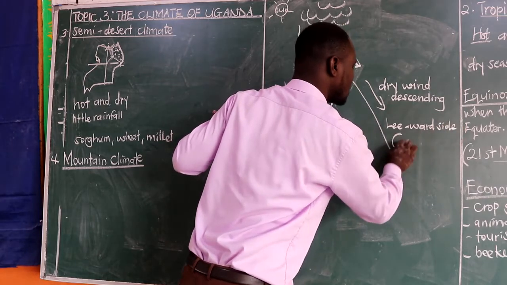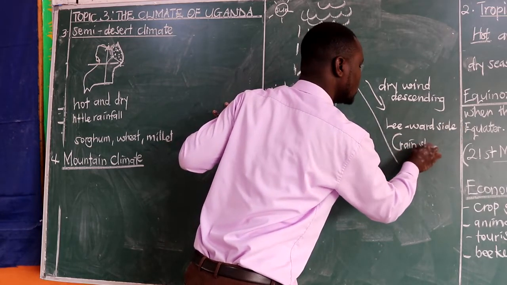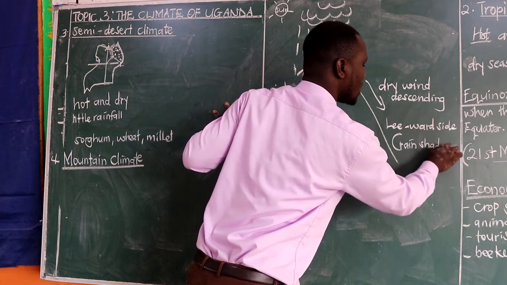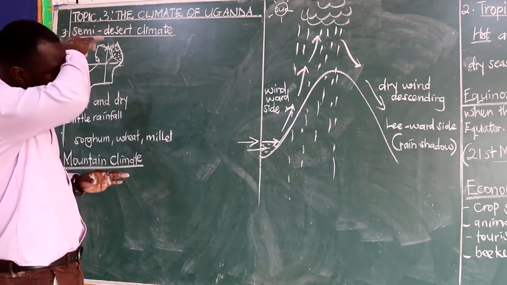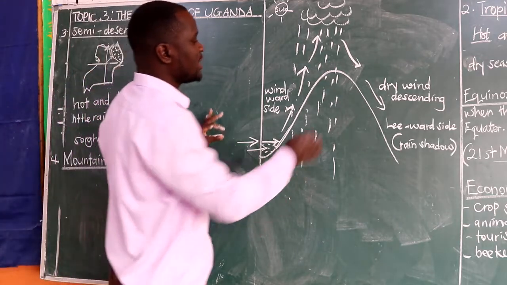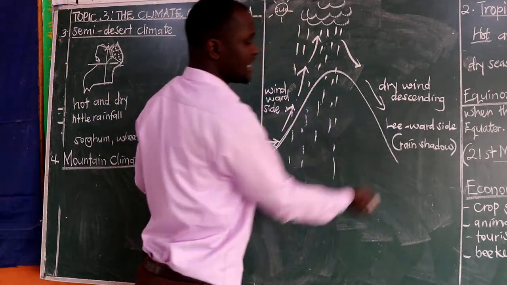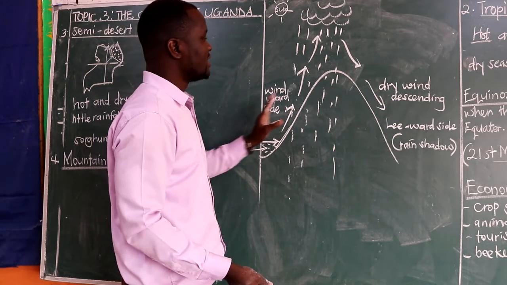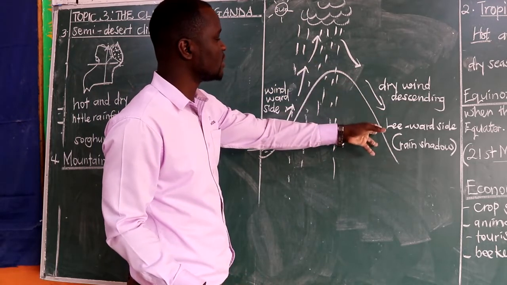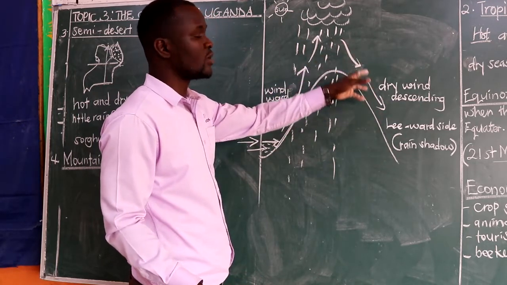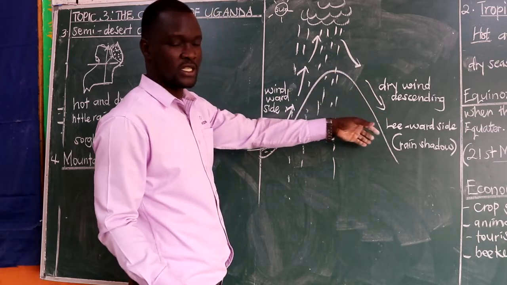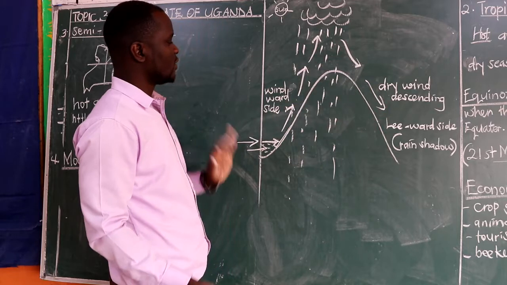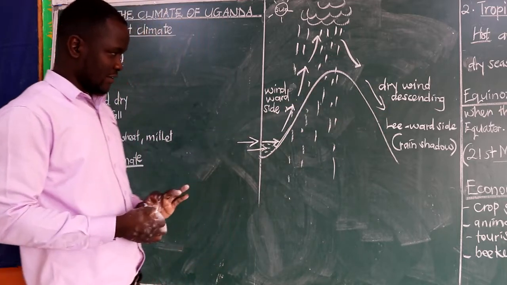That we can also call the rain shadow. Now, you can also be asked, why is this side not receiving rain? You will find that this side does not receive rain because it receives dry winds. These winds are dry without any moisture. So, one side only is receiving rain.